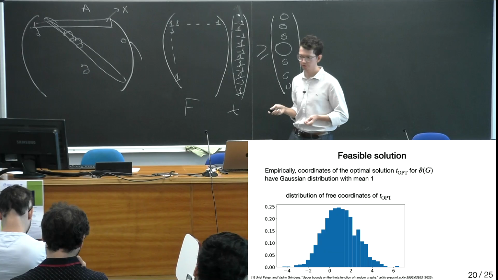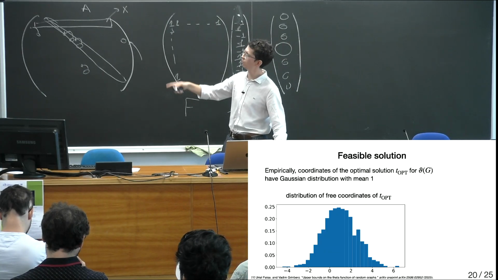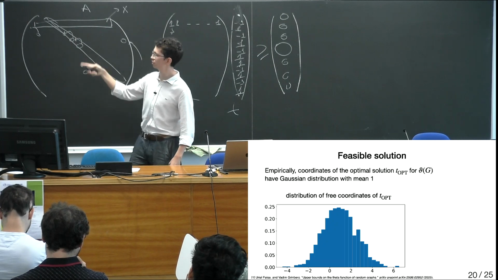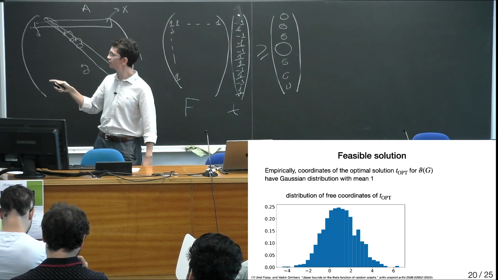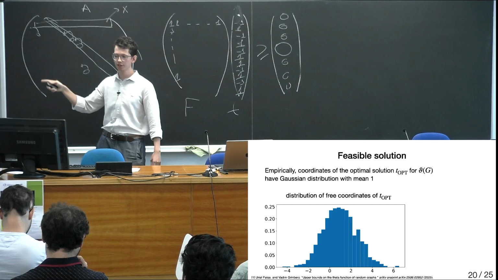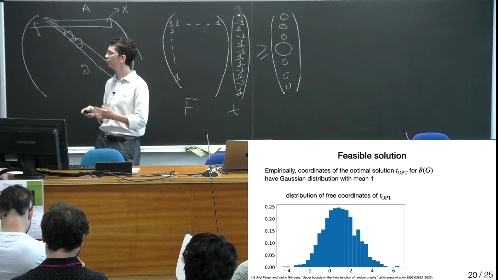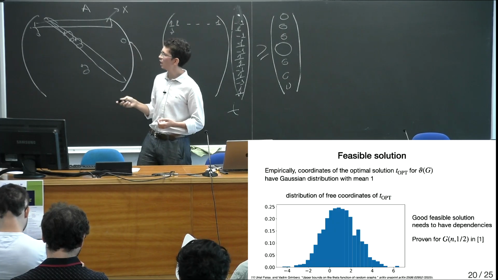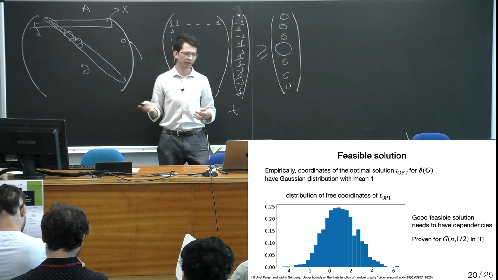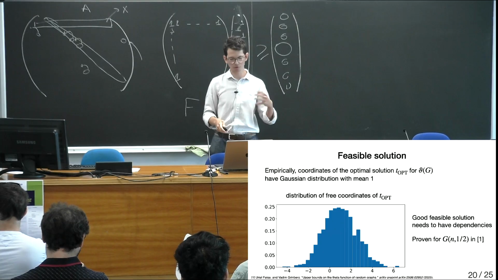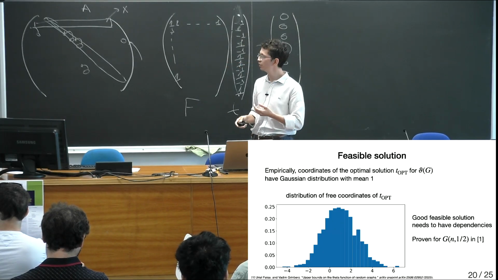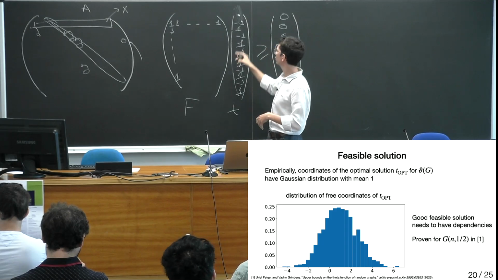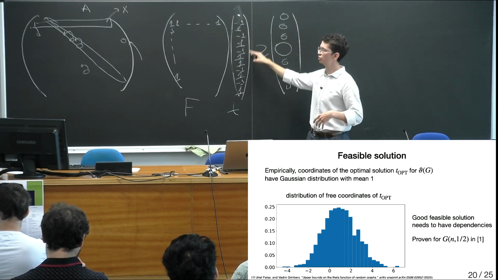All right, so if I look at the solution for this program and I plot the entries, the distribution is not exactly 1, but looks like a Gaussian centered around 1 with certain variance. However, a feasible solution that improves upon this log n bound will have to have some dependencies between the entries, because here we choose coordinates exactly 1, or I can choose them from some distribution.